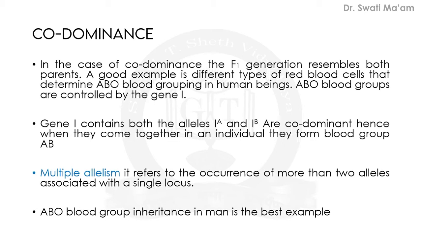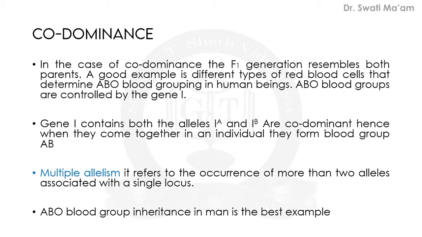Hence, when they come together in an individual, they form blood group AB, because both are expressing their features, or both are expressed. So, just like friends, they work together. Similarly, in this concept, the alleles work together, they express themselves together.